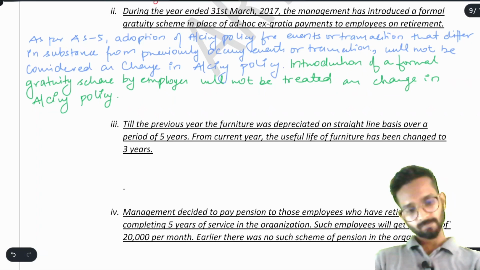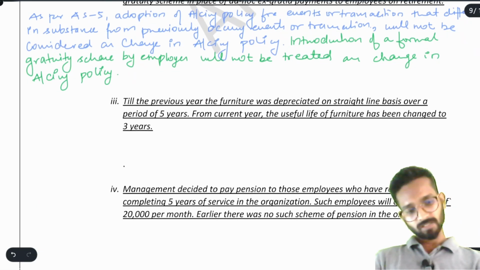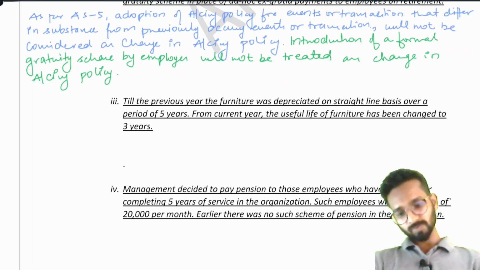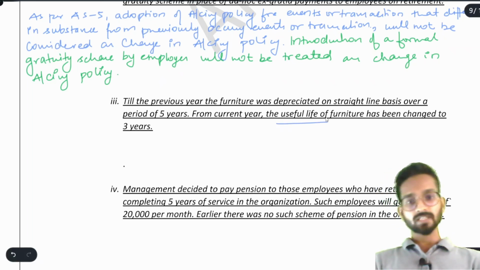Okay, so the next question we have here is, till the previous year the furniture was depreciated on a straight line basis over a period of 5 years. From current year the useful life has been changed to 3 years. It means, we all know change in the useful life is change in accounting estimate.